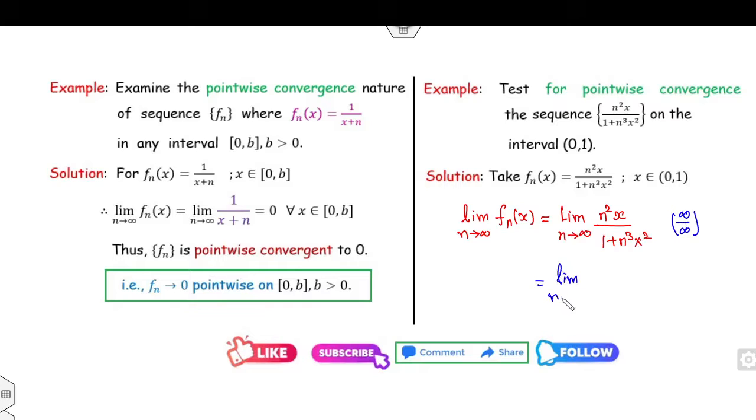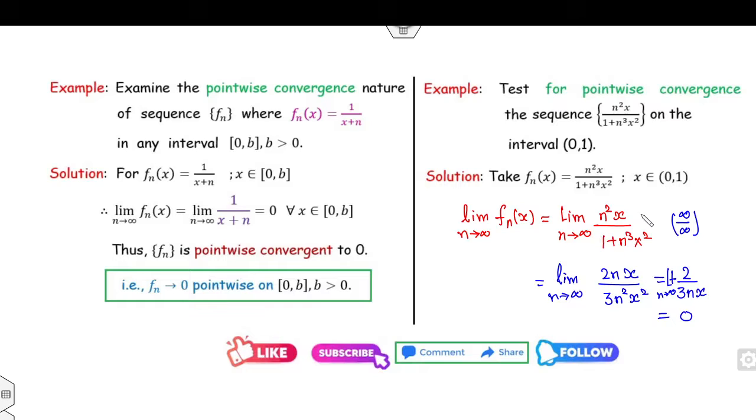So its limit as n approaches infinity is 2nx divided by 3n square x square. So I can simplify this calculation. It's 2 upon 3nx as n approaches infinity. So that will be 0. Fine. This is the first method.